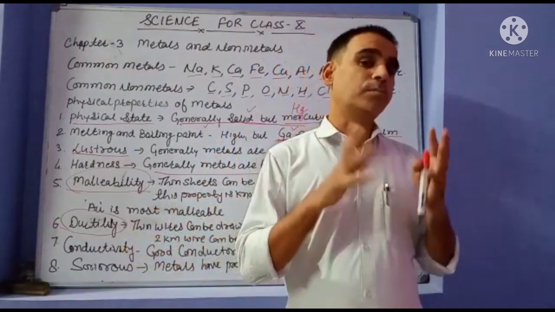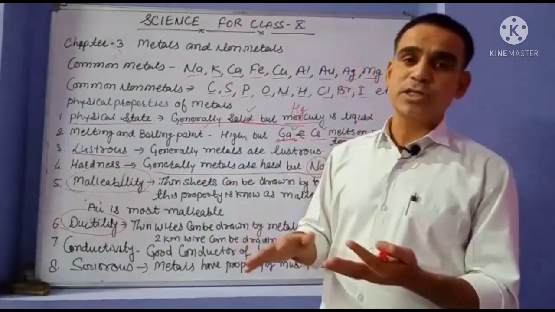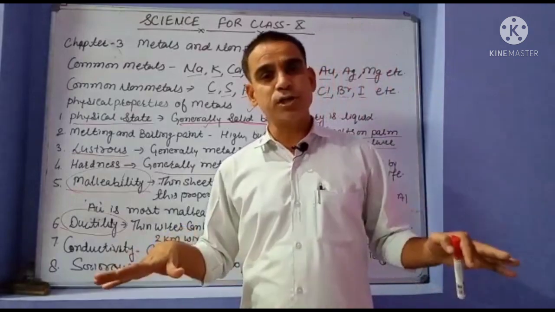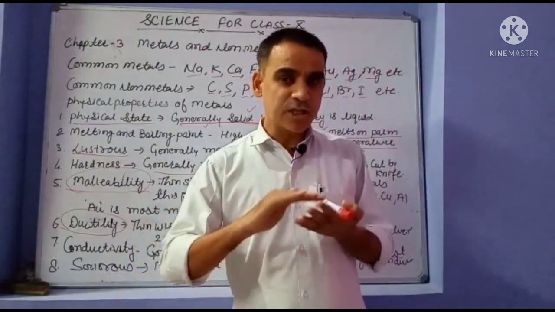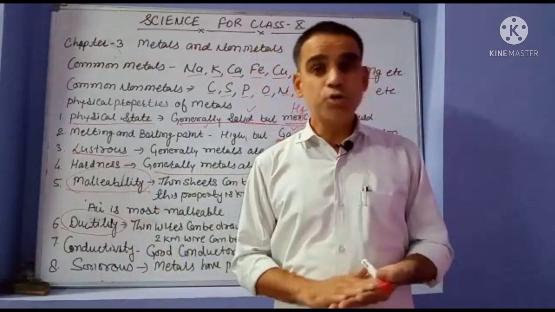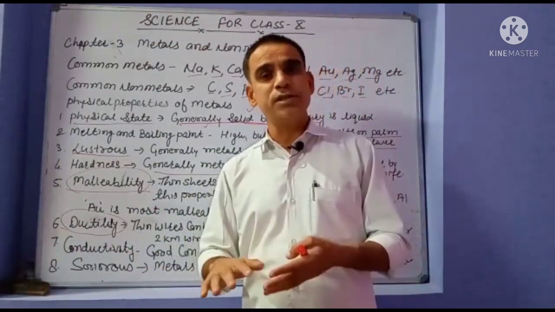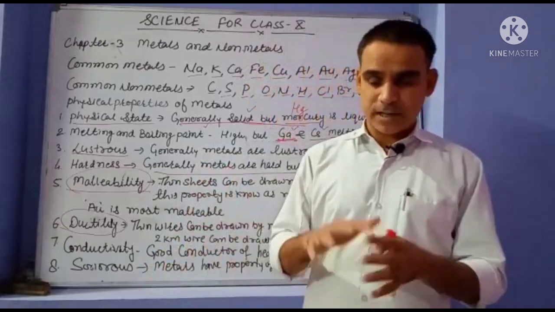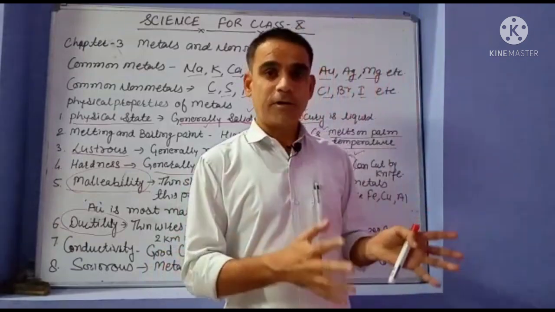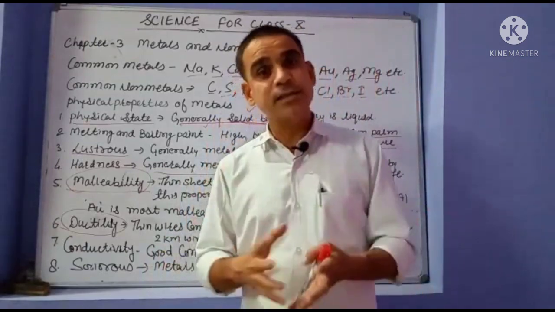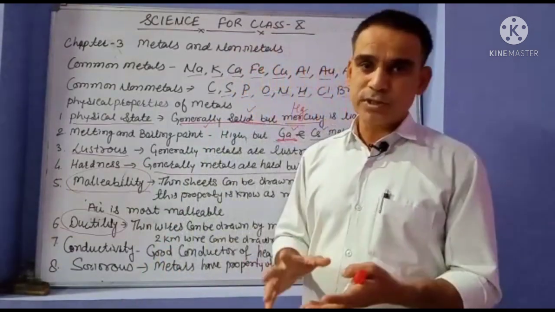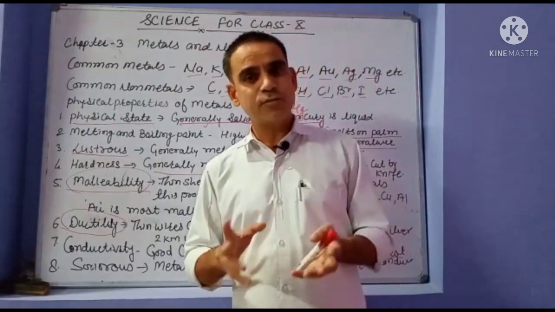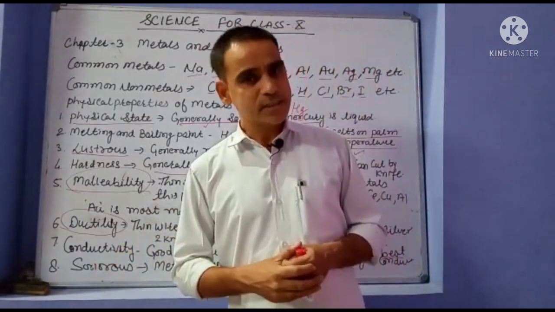Thin sheets of iron and aluminium are used for making furniture. Very thin sheets of aluminium, aluminium foils, are used for wrapping food items. Silver foils are used for decorating sweets.